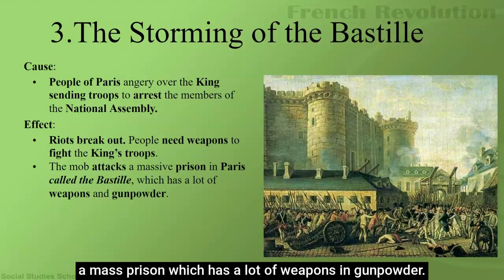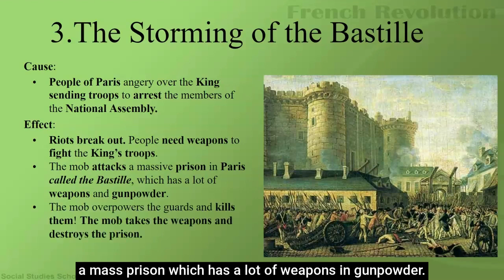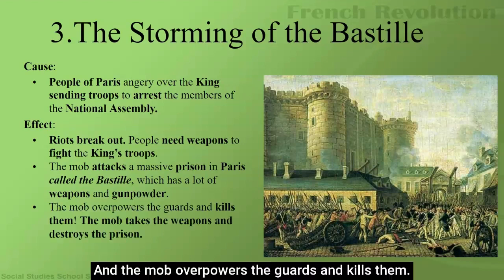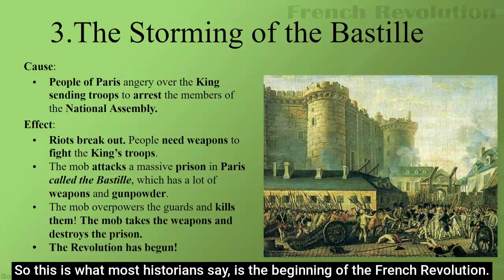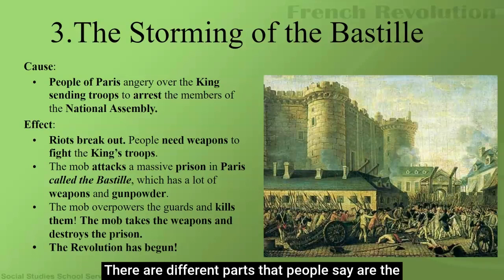Mobs attack a massive prison, which has a lot of weapons and gunpowder. And the mob overpowers the guards and kills them. The mob takes the weapons and they also destroy the prison. So this is what most historians say is the beginning of the French Revolution. It's debatable. There are different parts that people say are the beginning, but this one is the most common.